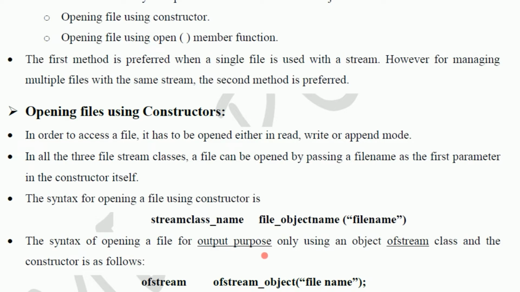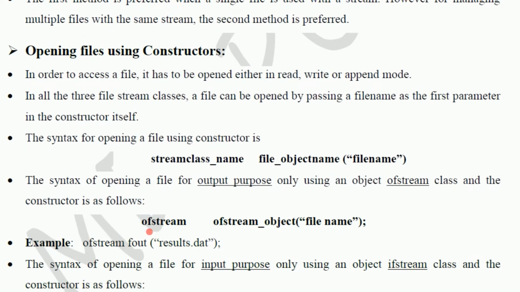The syntax of opening a file for output purpose, using an object of the ofstream class and the constructor, is as follows. We write ofstream for the output operation, that means to write, and then ofstream object, file name. Example: ofstream fout("results.dat"), where fout is an object name. The meaning is that, instead of using the file name every time, I can just take the object name and refer to results.dat. That is the advantage of creating the object of ofstream.